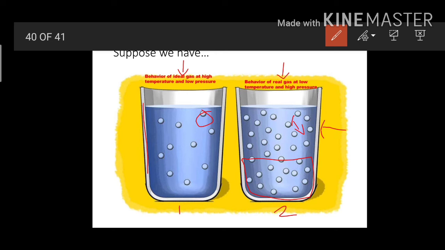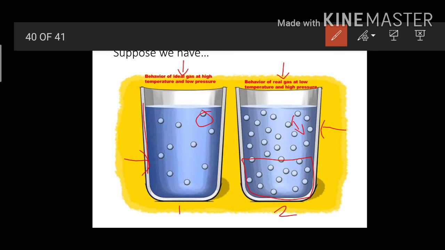Whenever temperature is high and pressure is low, in this condition we are able to get ideal gas behavior. In ideal gas behavior, there is no interaction force, and that's why molecules are far apart from each other and there is so much space, and that's why the molecular volume is negligible as compared to the container. But real gases do not obey any kind of equation or assumptions.